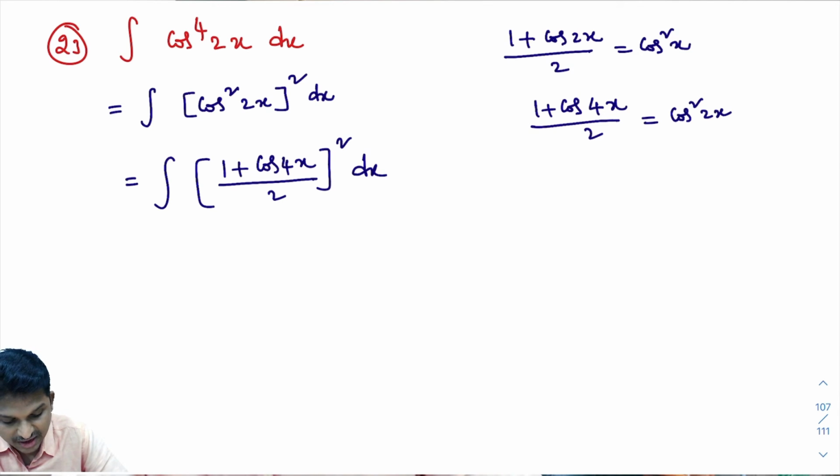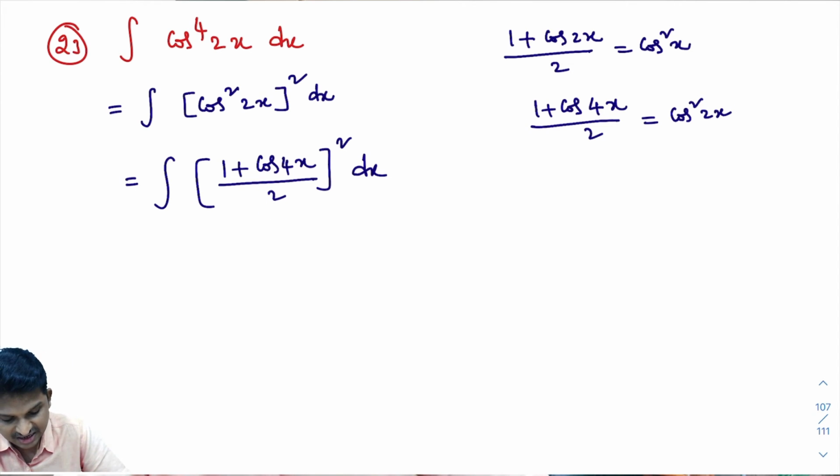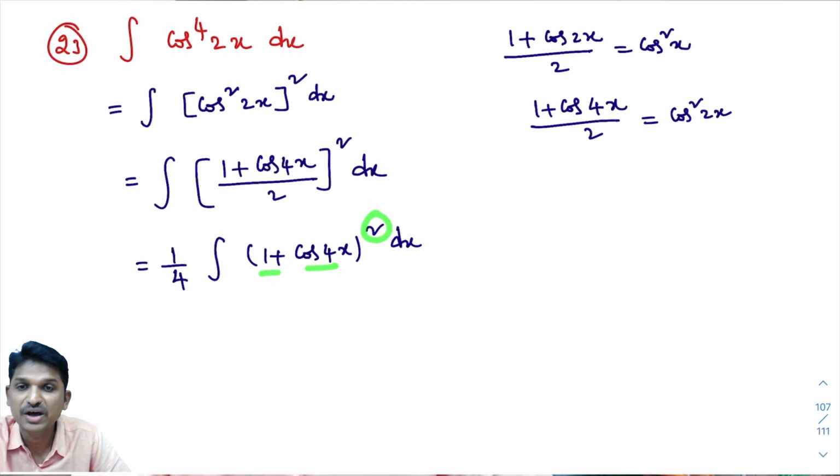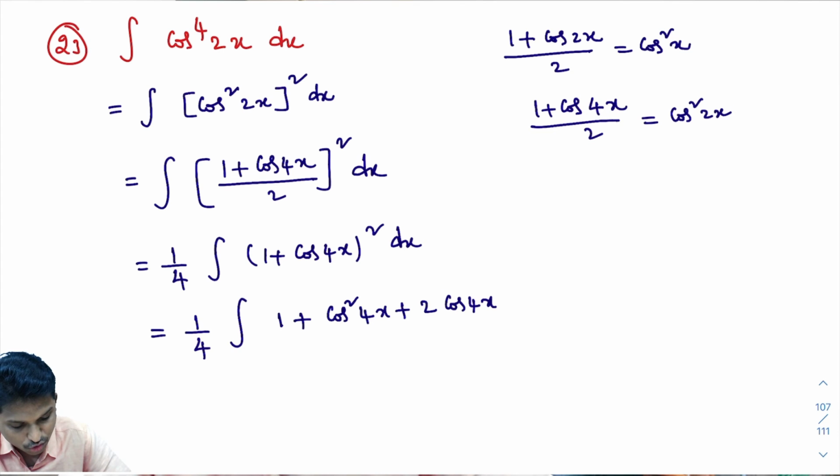When I square this expression, the denominator 2 will become 4. So 4 is in the denominator now. As it is a constant, I can write it outside the integral: 1 by 4 into integral of (1 plus cos 4x) whole square dx. This is of the form a plus b whole square. I'll expand it: a square, 1 square is 1, b square is cos square 4x, plus 2ab, 2 into 1 into cos 4x, that is 2 cos 4x dx.